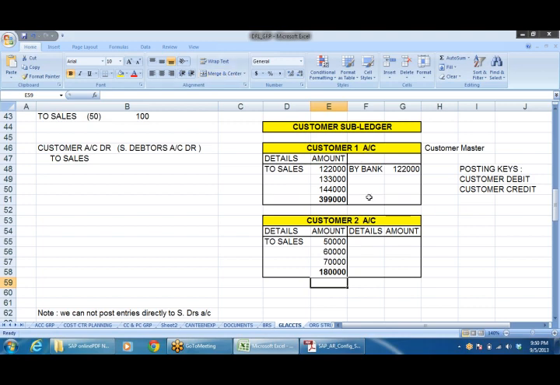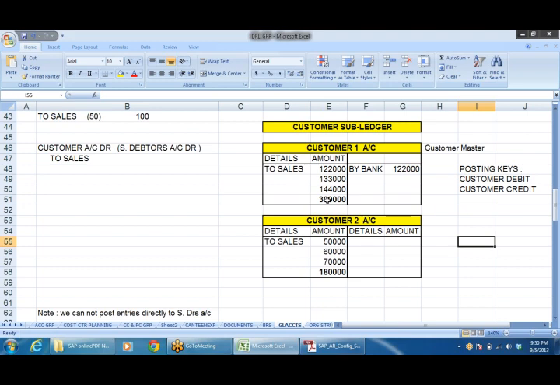See, if I have 100 customers, the outstanding amount from the customers should be shown in the balance sheet as an asset. Sundry debtors will be shown as an asset, and any amount that is going to be received from the customer is a current asset. And how am I going to show that current asset? Under the head sundry debtors.